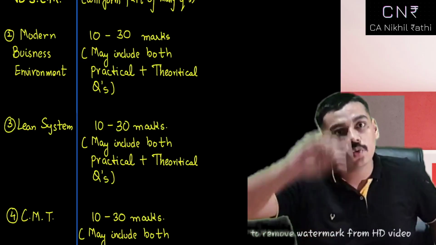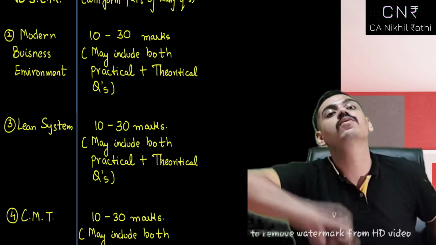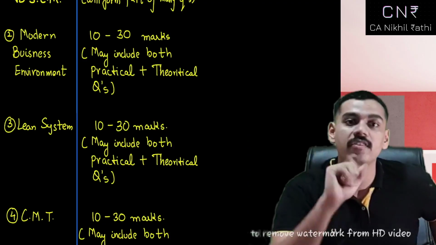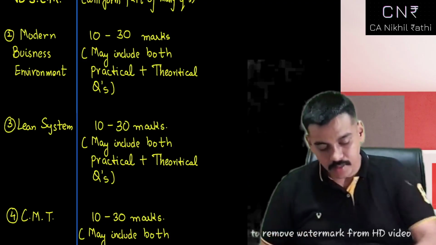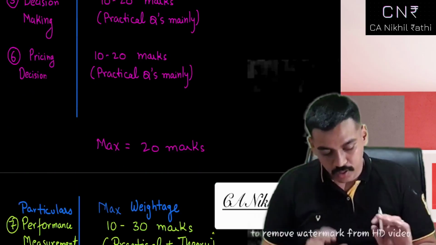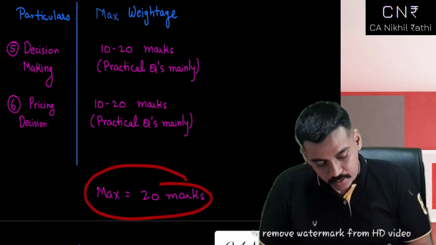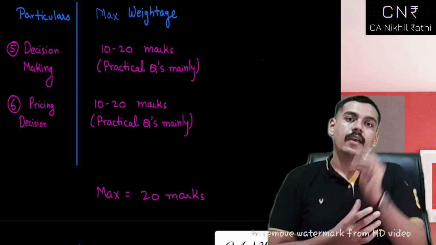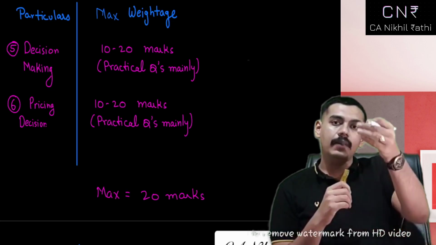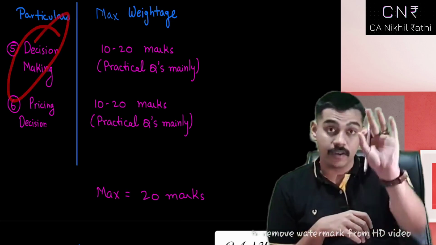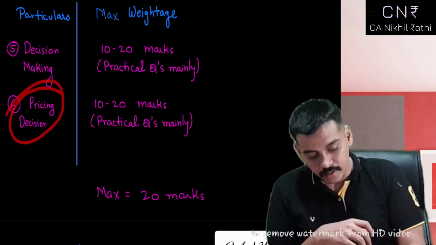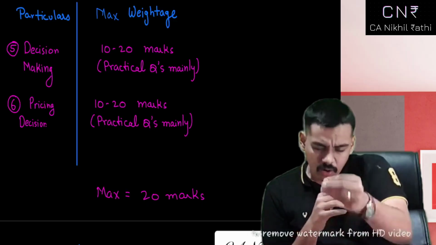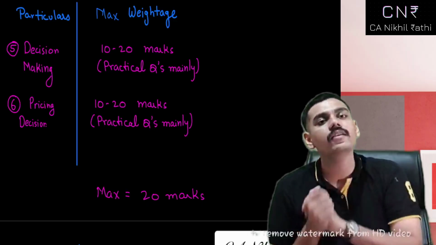So this way you could do an ABC analysis of topics rather than the ABC analysis of the entire chapter. Why I'm recommending this, again, just understand this. They are told that decision making and pricing decision would be around 10 to 20 marks. Now they have leverage. In my attempt, that was Jan 21, a question of decision making was asked for 20 marks straight, question number 3. A new question was asked straight in the examination.